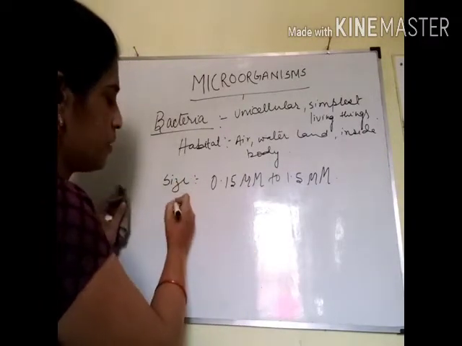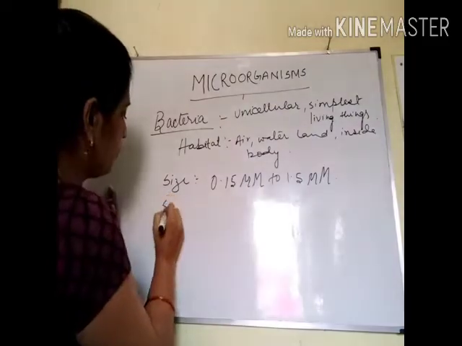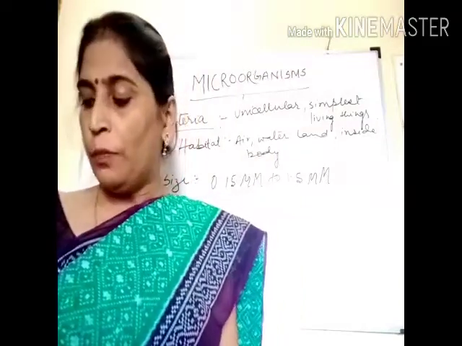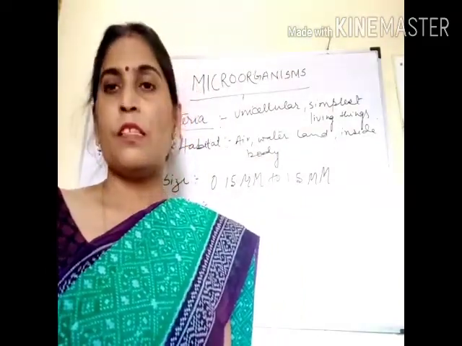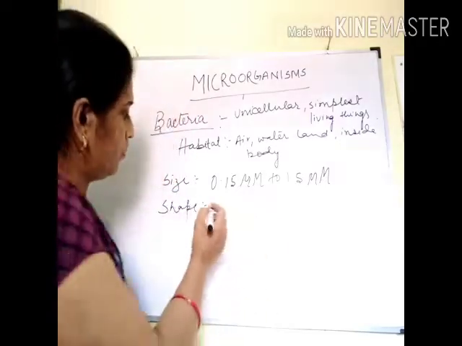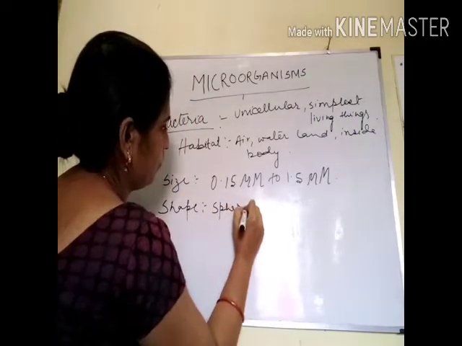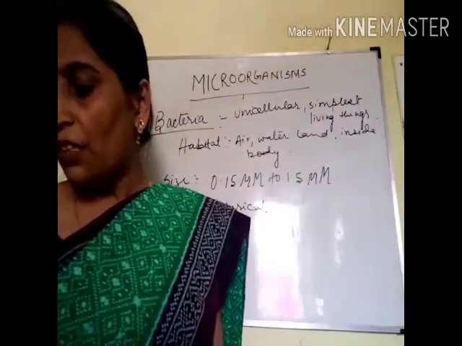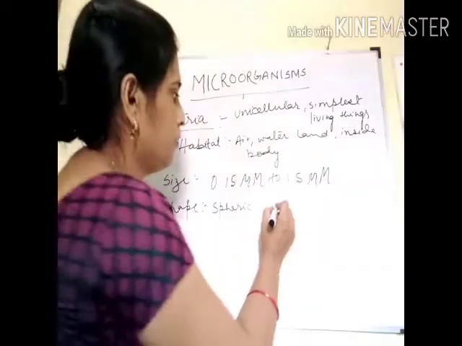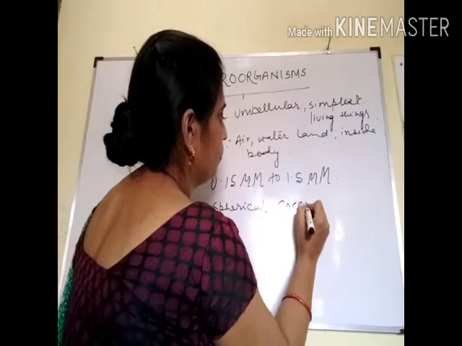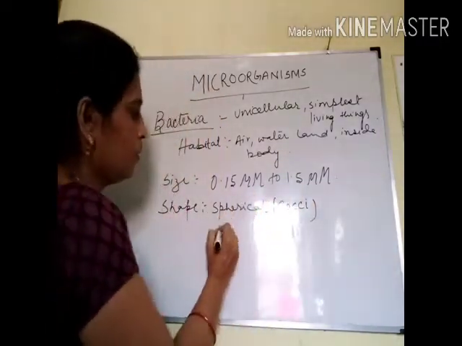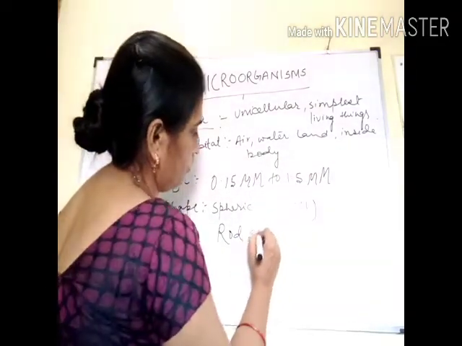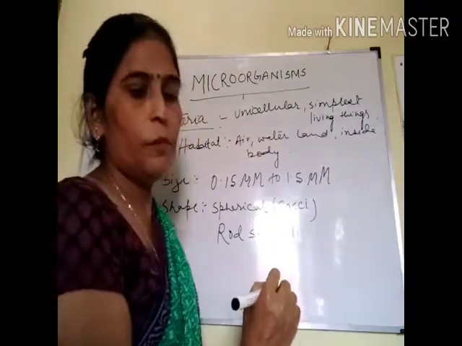Now, shape. They may be of different shapes. First is spherical shape. Another name for spherical shape is cocci. Then rod shape, that is bacillus.